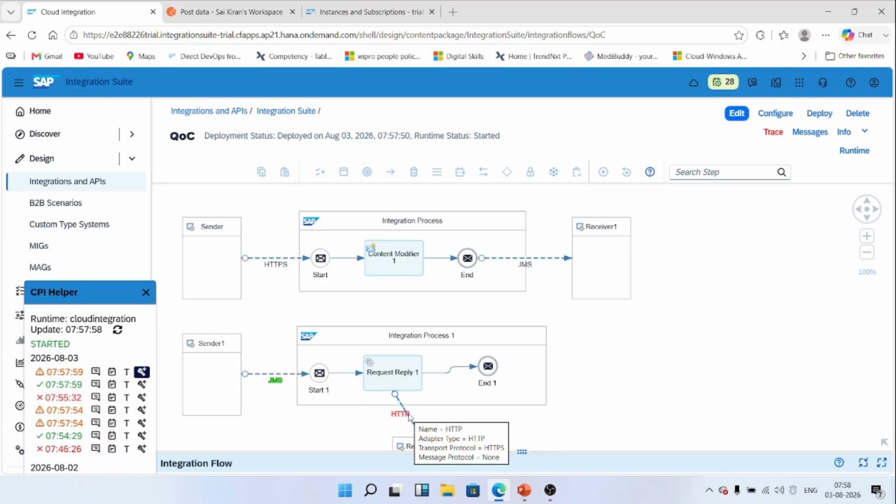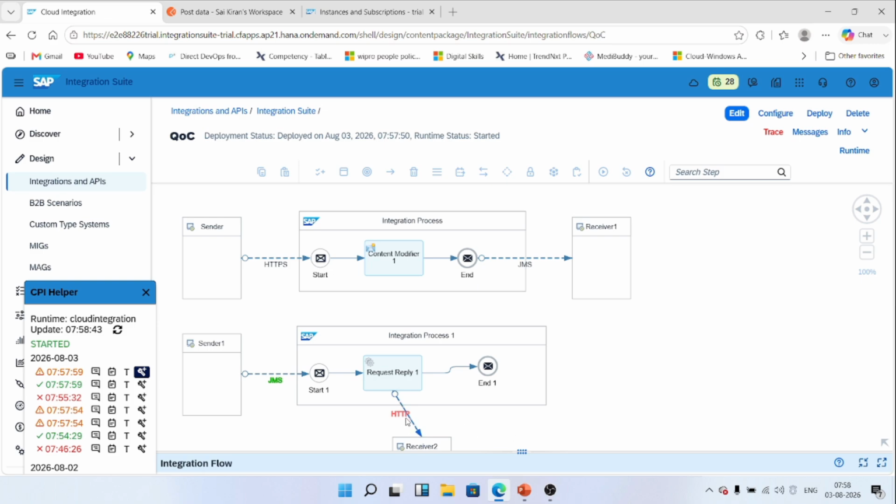Now see, unlike best effort, this solution contains two integration flows. The first iFlow receives the message and stores it in the JMS queue. The second iFlow reads the message from the JMS queue and sends it to the receiver. Think of JMS as a waiting room. If the receiver isn't available, the message waits safely inside the queue instead of being lost. So the receiver failed, but the producer flow completes successfully because the message has already been stored in the JMS queue. The consumer flow tries to deliver the message, but since the receiver is unavailable, SAP doesn't discard the message. It automatically retries based on the JMS configuration.